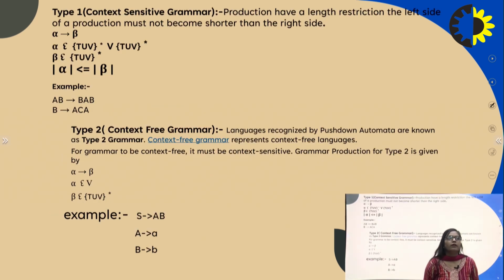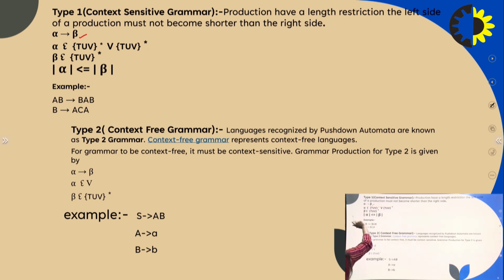Type 1 is a context sensitive grammar. A type 1 grammar has a length restriction: the left side of a production must not be longer than the right hand side. This is the same as type 0 grammar but with some restriction. Alpha produces beta, where alpha is the left hand side and beta is the right hand side.